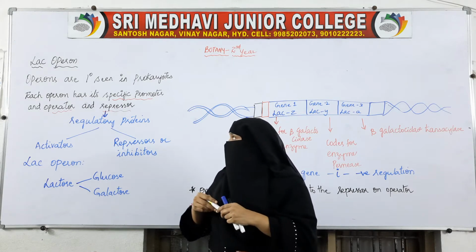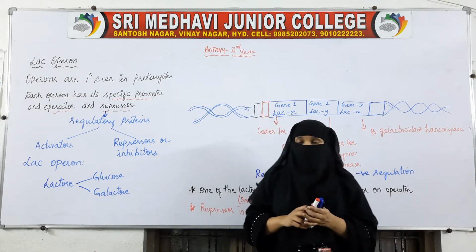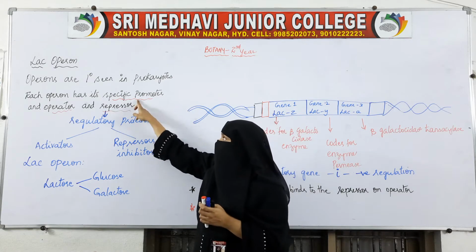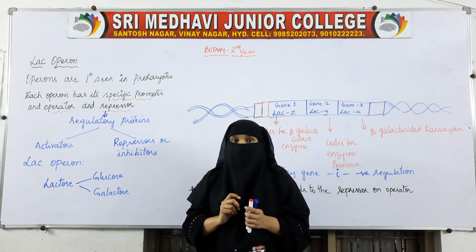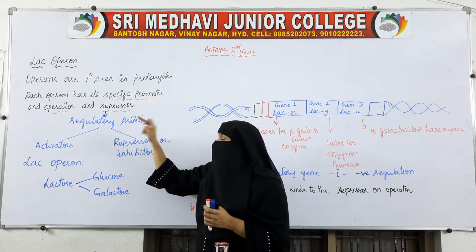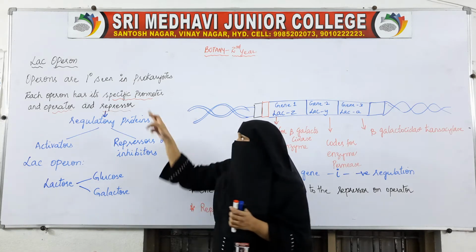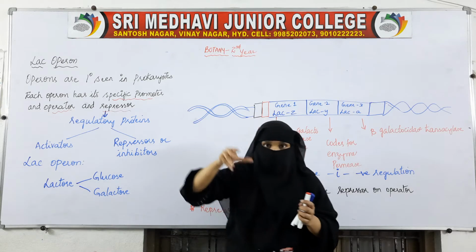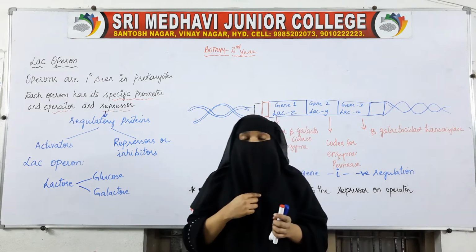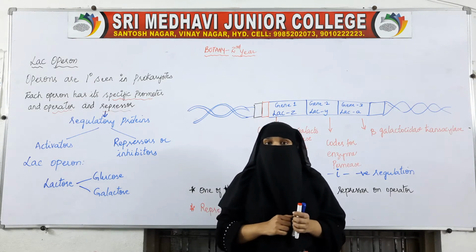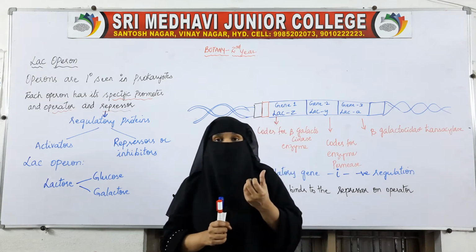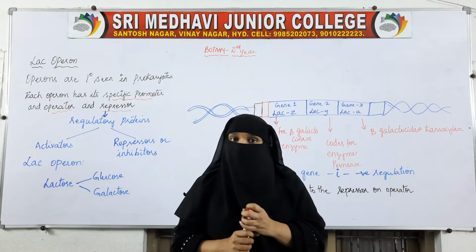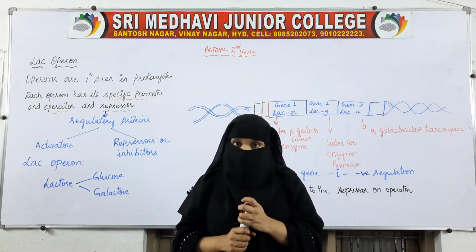Coming to this, what are repressors? Each operon has a specific promoter, operator and repressor. Repressors are regulatory proteins. A promoter is a site or region on DNA where transcription is initiated.